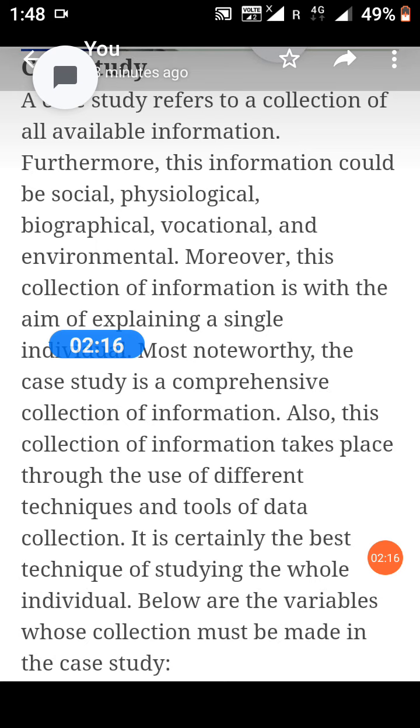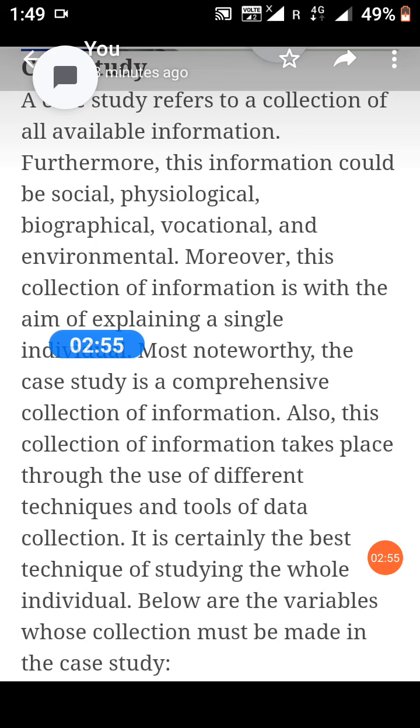The case study is the comprehensive collection of information. Also, this collection of information takes place through the use of different techniques and tools of data collection. It is certainly the best technique of studying the whole individual.